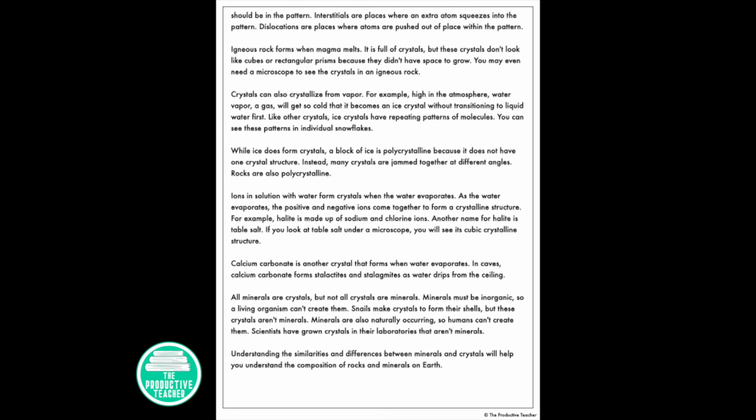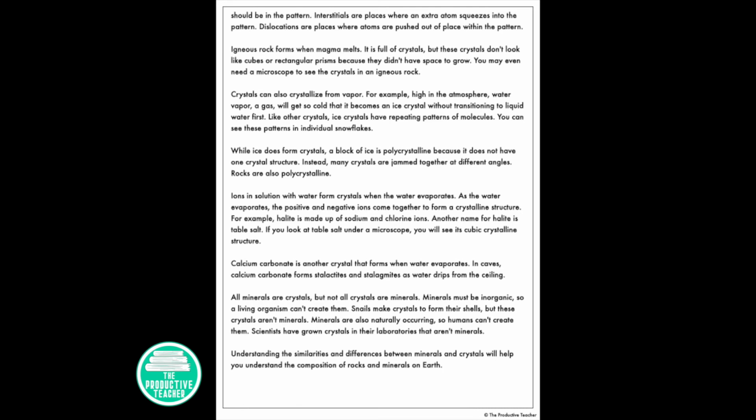While ice does form crystals, a block of ice is polycrystalline because it does not have one crystal structure. Instead, many crystals are jammed together at different angles. Rocks are also polycrystalline. Ions in solution with water form crystals when the water evaporates.